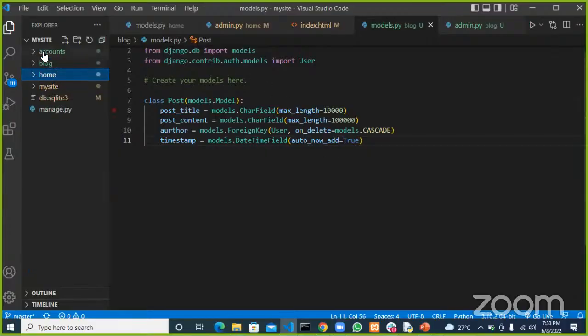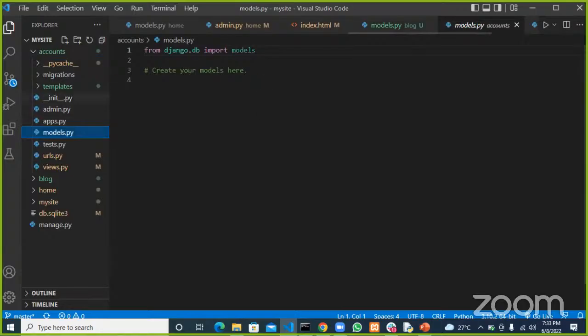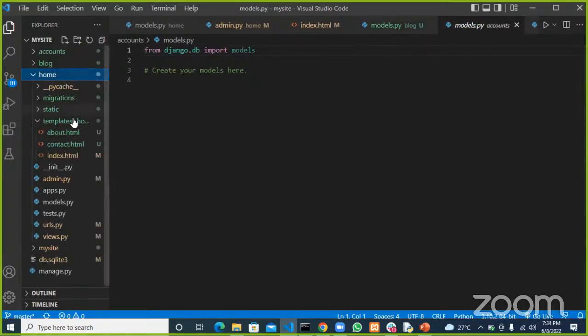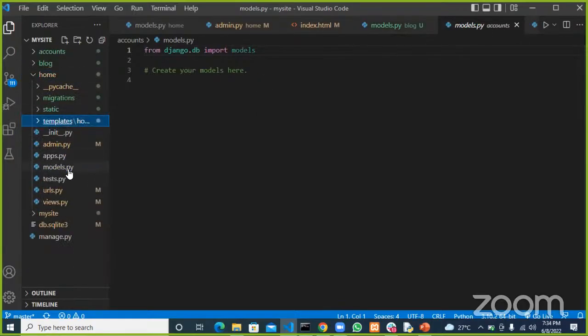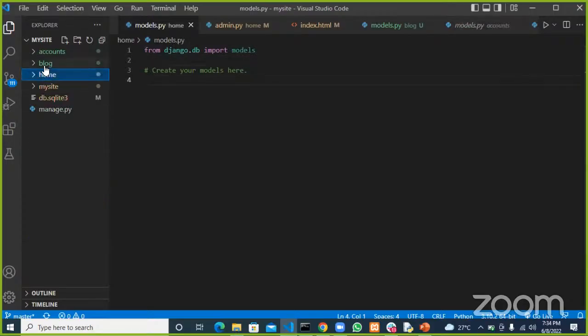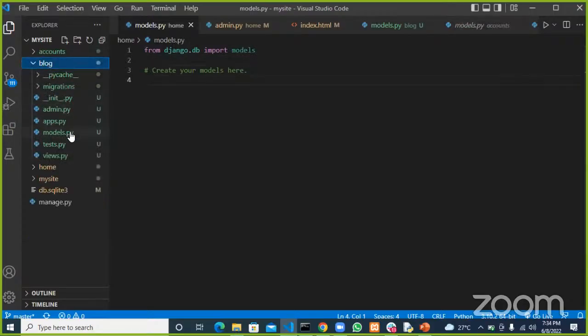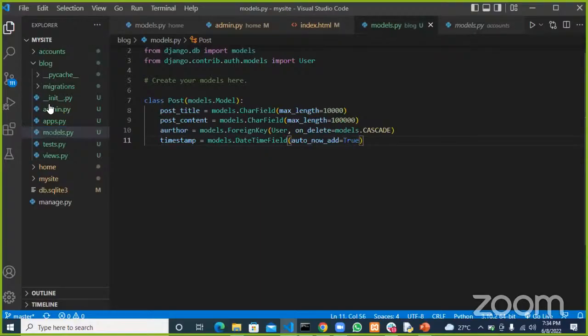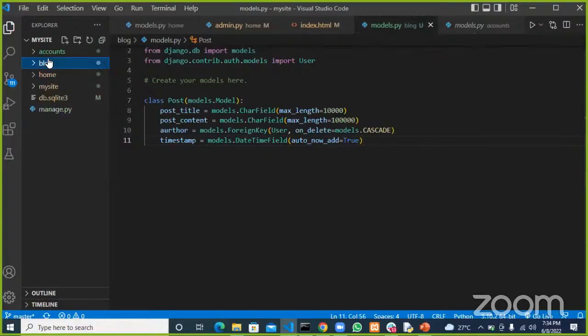If you go to our account app, there are no more models there. I deleted the other ones we had. So we have just one table currently.